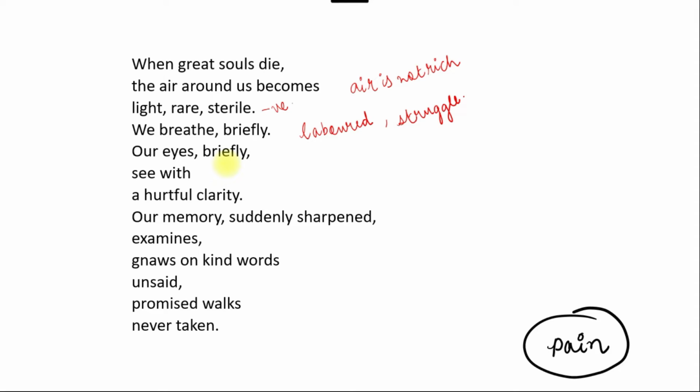So with our eyes, we are able to see, or now it is apparent to us. What is apparent? Our memories suddenly sharpened. So memories have sharpened. Gnaws on kind words unsaid, promised walks never taken. So our memory is sharpened with agonizing nostalgia. Agonizing is painful.